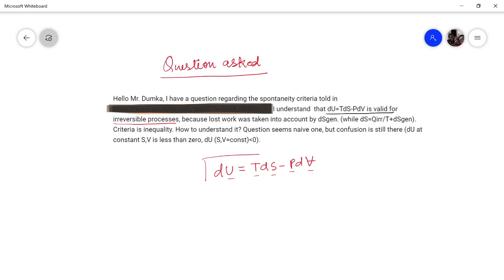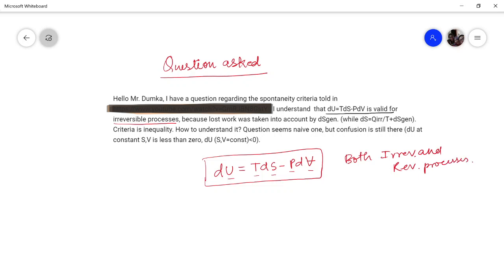And when in an equation every variable is a point function, then this equation is valid for both irreversible and reversible processes.